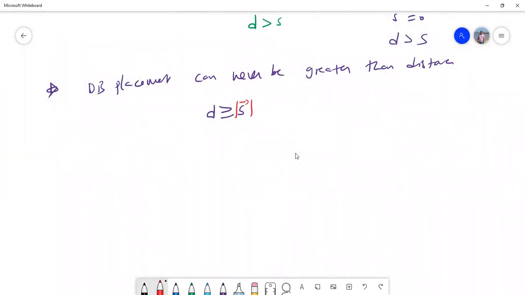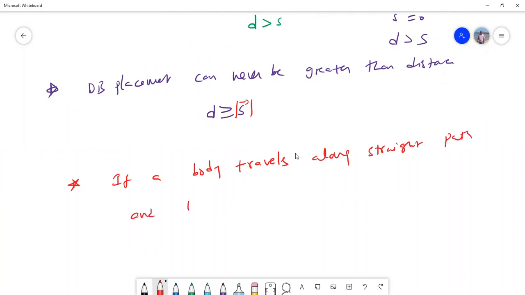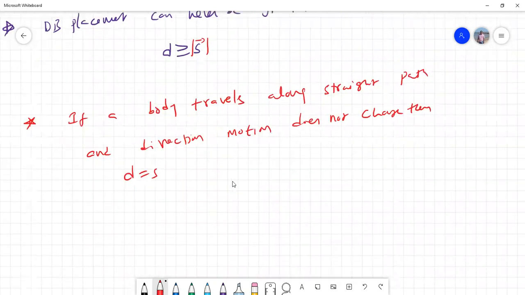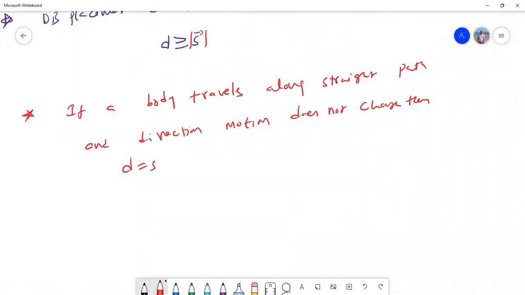For example, if a body travels along a straight line, along a straight path, and the direction of motion does not change, then D is equal to S. Very, very important application. So I'll take an example, you'll understand better.